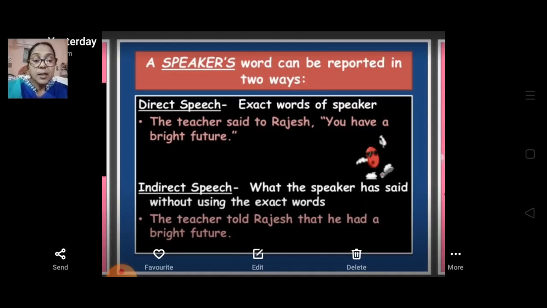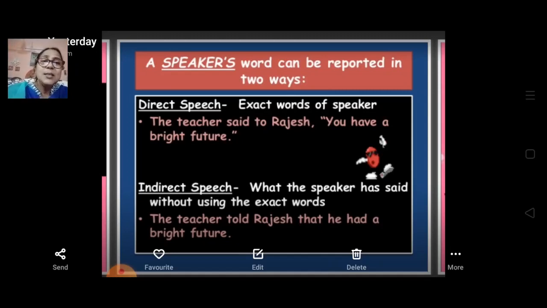When we convey the thought of the speaker without the actual words but with its full meaning intact, it is called indirect or reported speech or narration. We do not use inverted commas here. So that is called indirect speech.